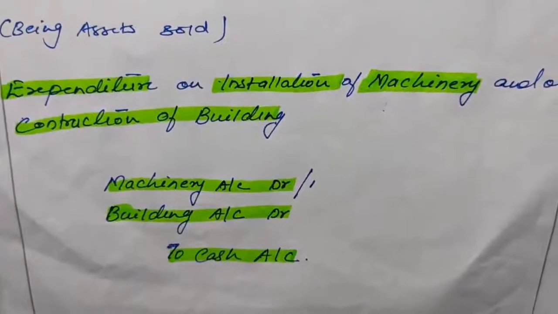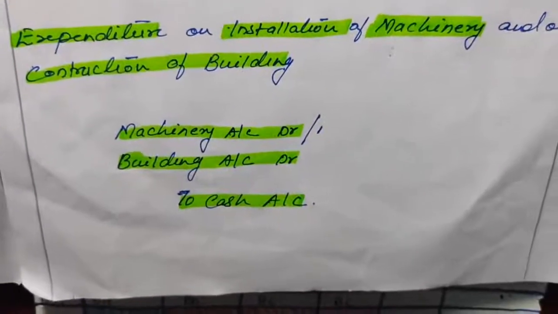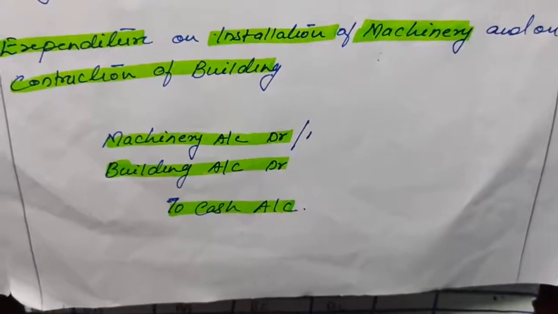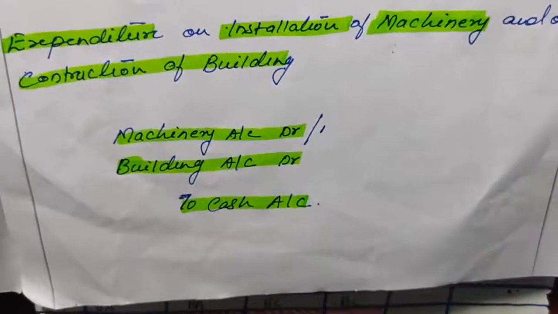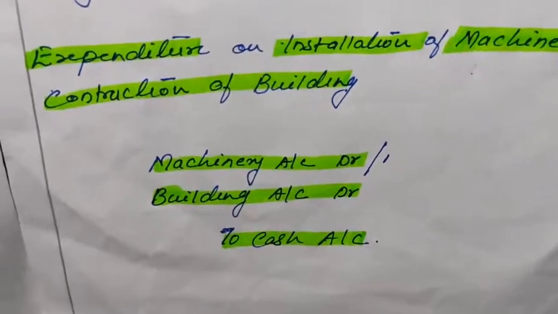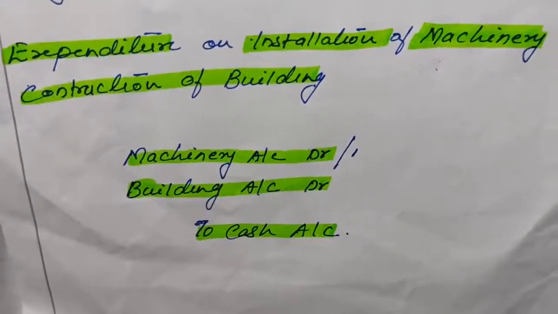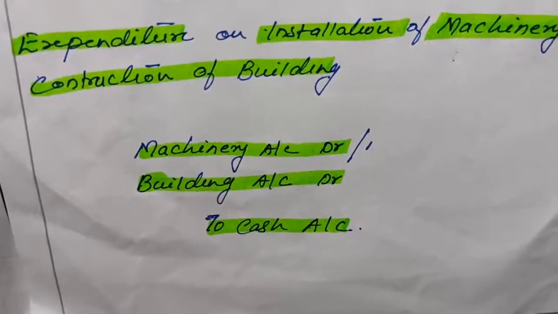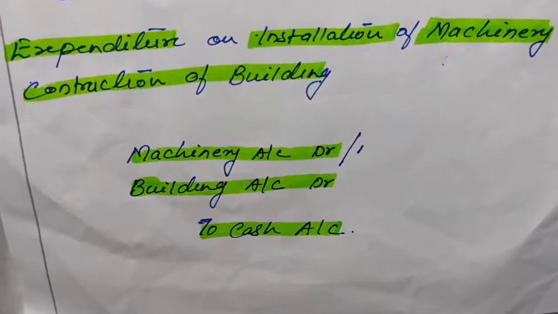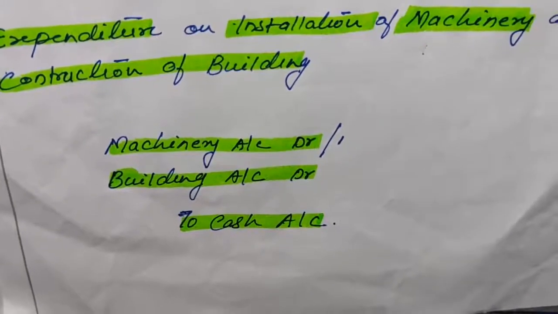So if any expenditure on installation of machinery or construction of a building is there, then those expenses will be debited to the particular asset account. Suppose wages are paid to the labor on installation of machinery, then that amount will be added to the machinery account. It will not be added to the wages account. Our entry will be machinery account debit to cash.